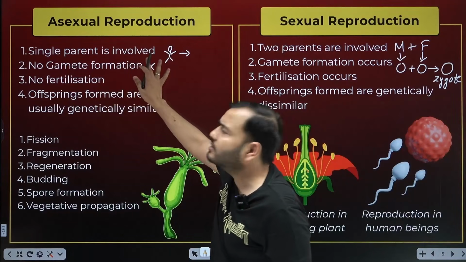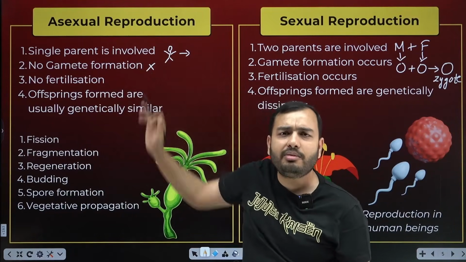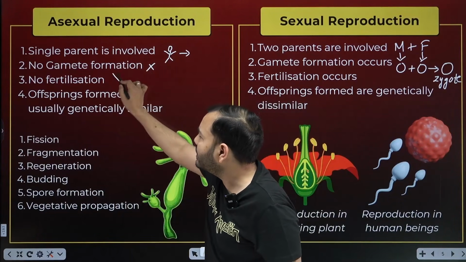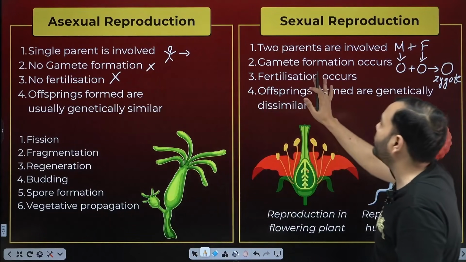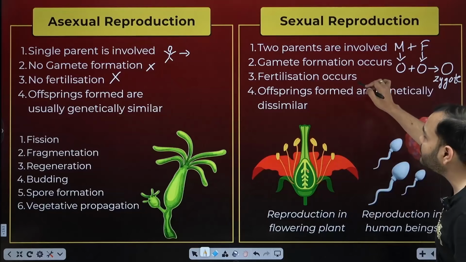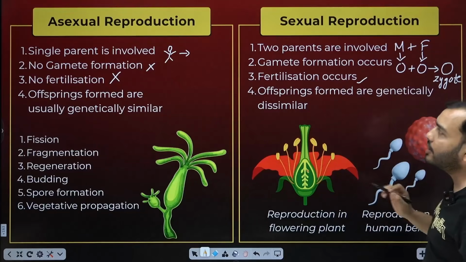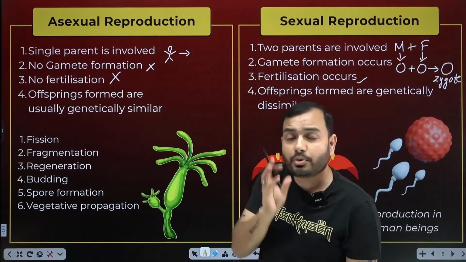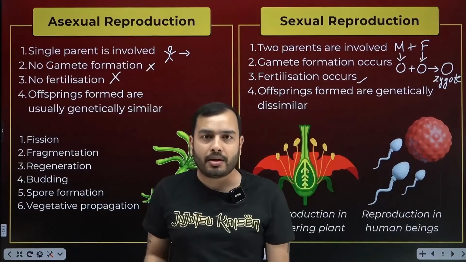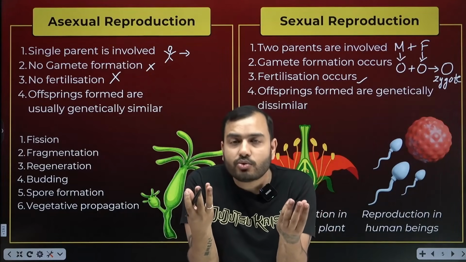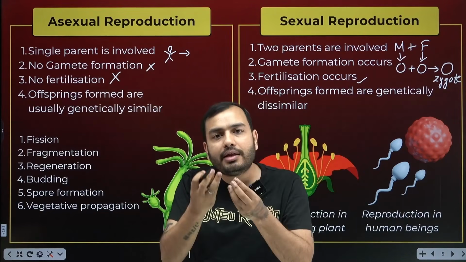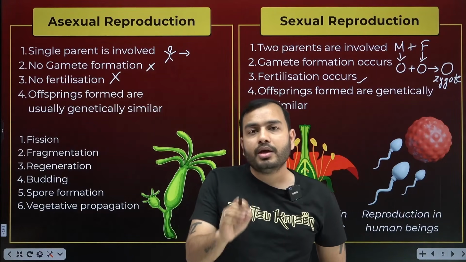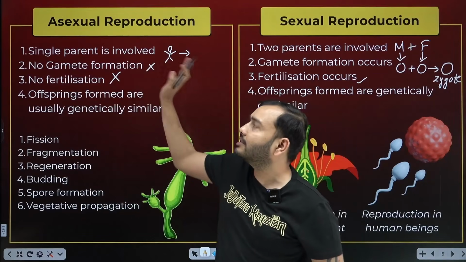Nothing like this happens here. There are no sex cells here because there is no male or female here. It is a single parent. Here fertilization doesn't happen. There will be no zygote formation here. What happens in sexual reproduction? There are gametes, fertilization will happen, then a zygote will be formed. Sex cells are involved, male sex cells and female sex cells, called gametes. There are no gametes here, no meeting of them, no fertilization.